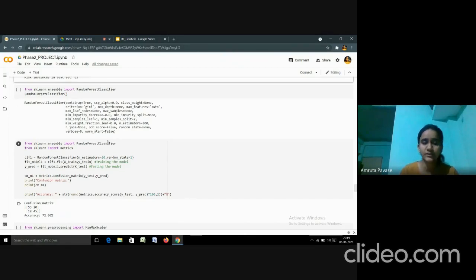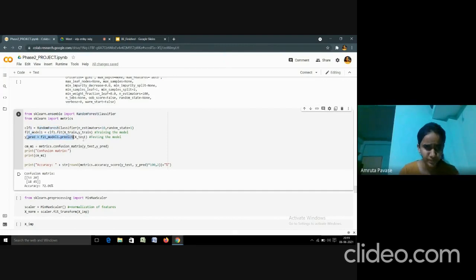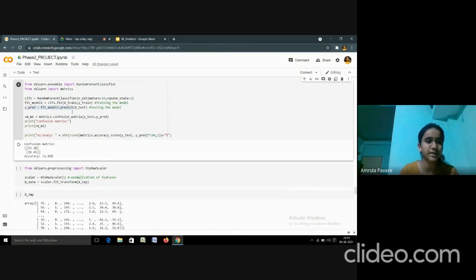In the random forest classifier, we have tuned the hyperparameters, n_estimators, giving 10. These are the 10 decision trees where the data set is then fed. After tuning the hyperparameters, we have fitted the model and predicted using the testing data set. Then we have calculated the performance metric using a confusion matrix. This is the confusion matrix, and the accuracy of the model without feature selection is 72.06